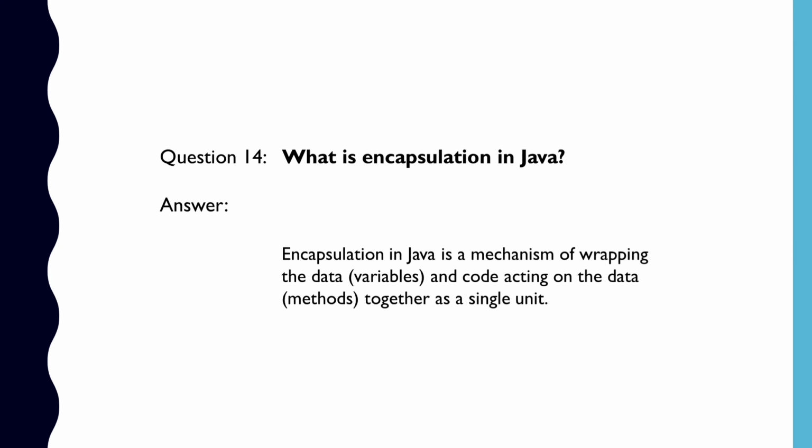Question number 14. What is encapsulation in Java? Encapsulation is one of the four fundamental OOPS concepts. In Java, encapsulation is a mechanism of wrapping up the data or variables and code acting on the data, that is the methods, together as a single unit. In encapsulation, the variables of a class will be hidden from other classes and thus they can be accessed only through the methods of their current class.